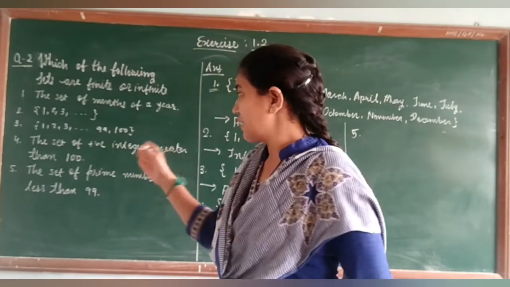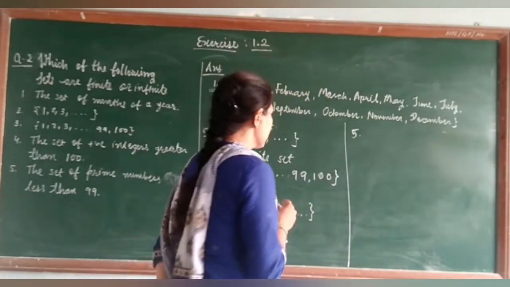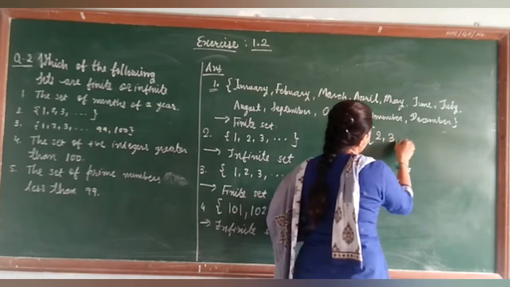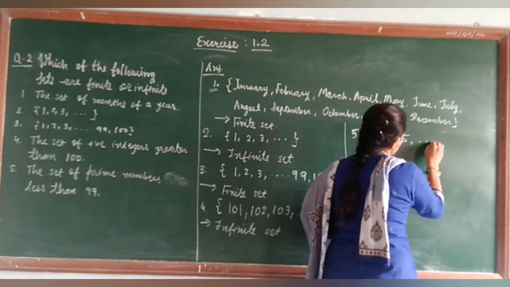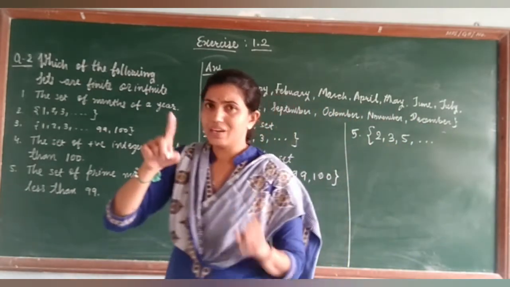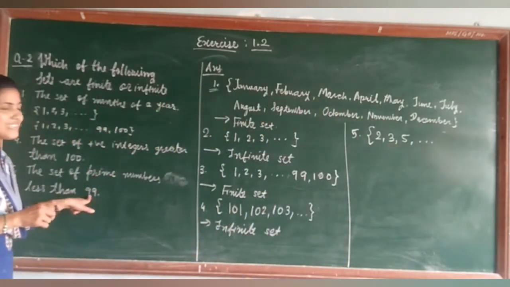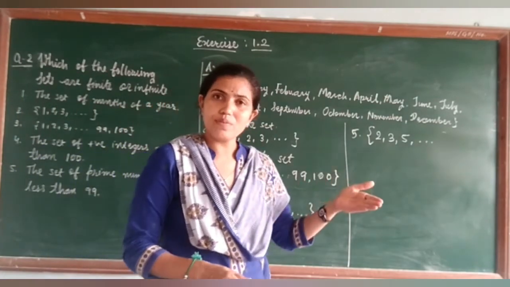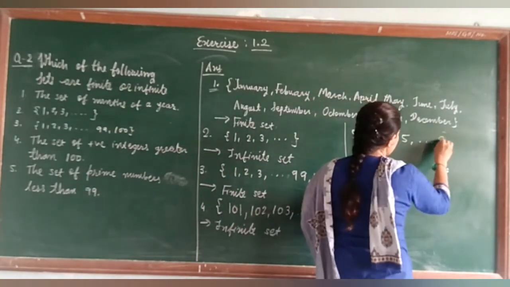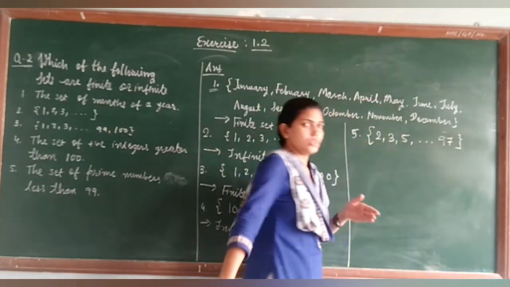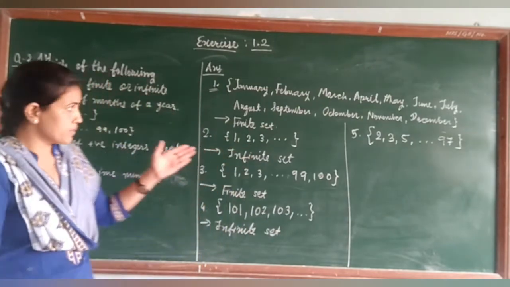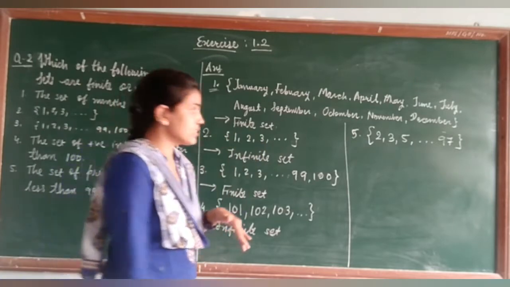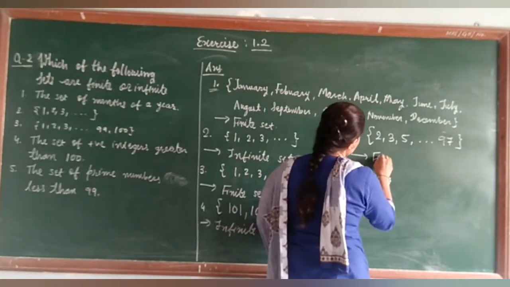If you want to write down this set in the roster form, then the first element is 2, then 3, then 5, up to the last prime number which is less than 99. You know that less than 99 the last prime number is 97. So this is the set of the prime numbers which is less than 99, and you can see this is a finite set.